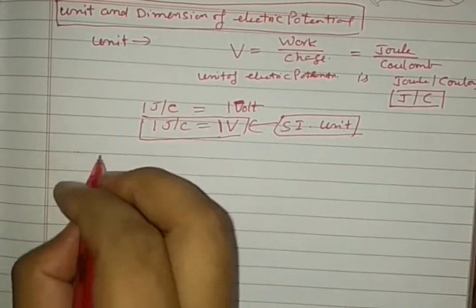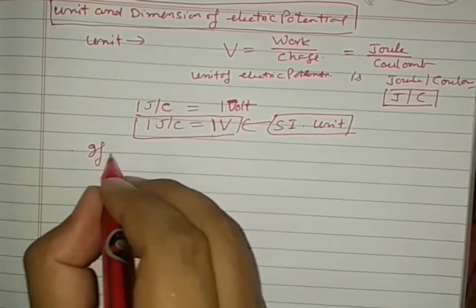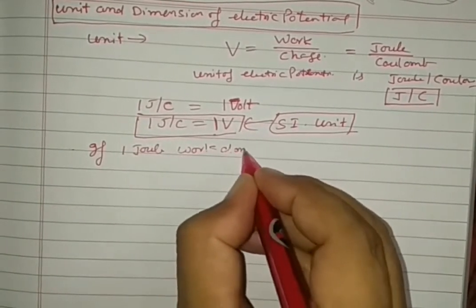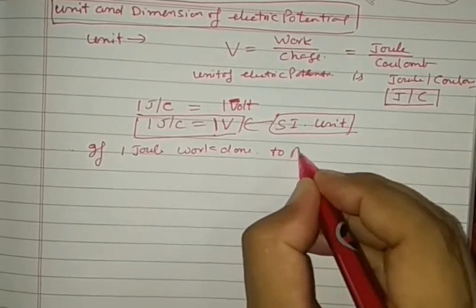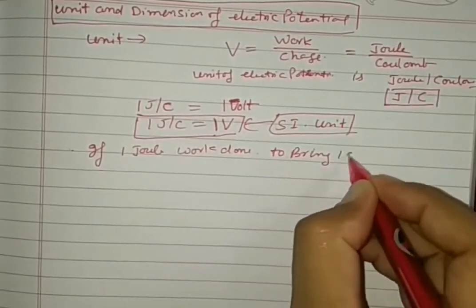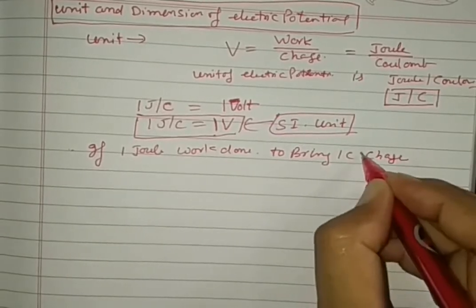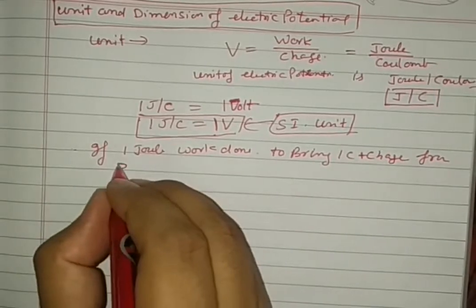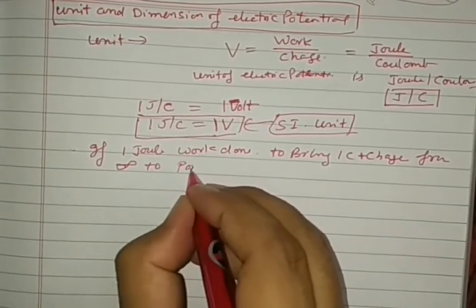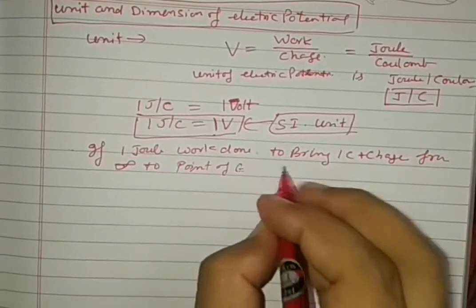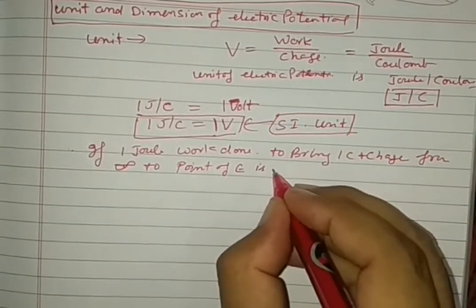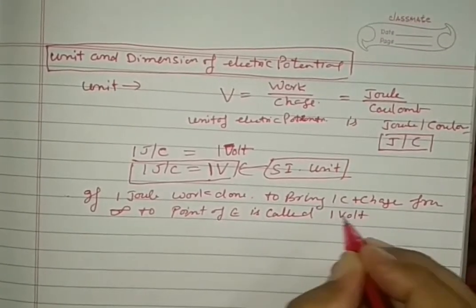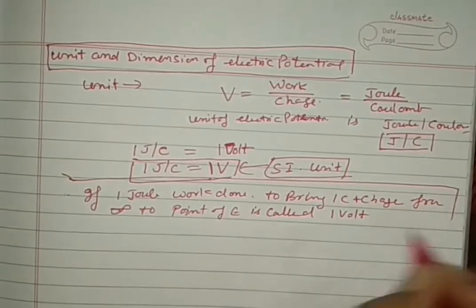If 1 joule of work is done to bring 1 coulomb of positive charge from infinite to a point of the electric field, it is called 1 volt.